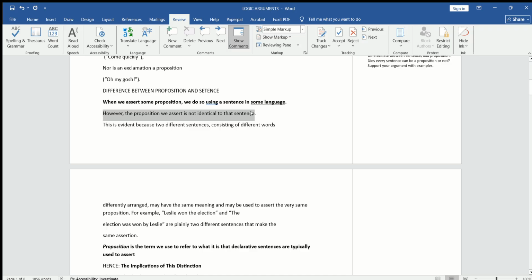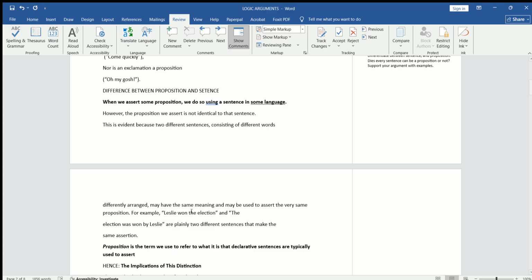Listen to this example. The active sentence is: Mr. Ali won the election. That is a declarative statement. Why did this candidate win the election? Because a majority of the people voted for that candidate, so he or she won the election.